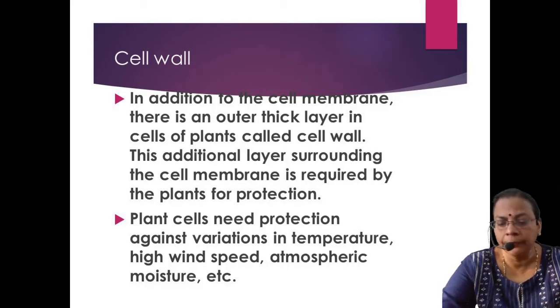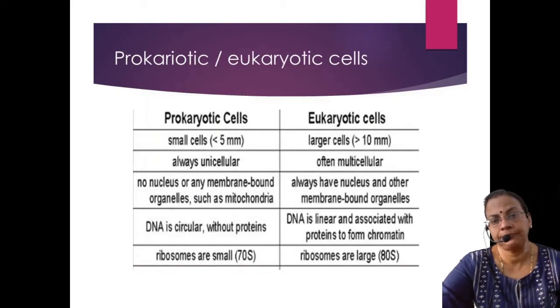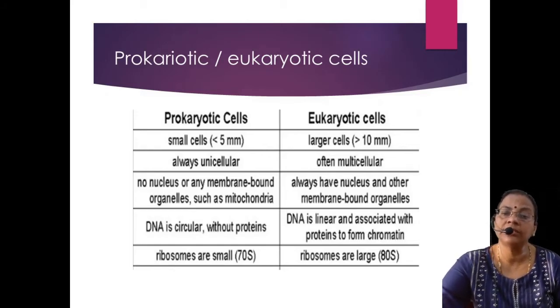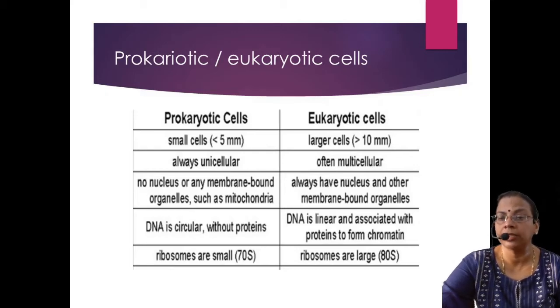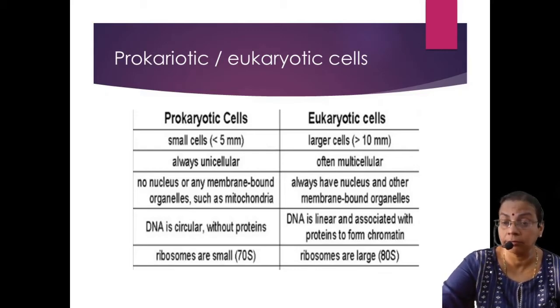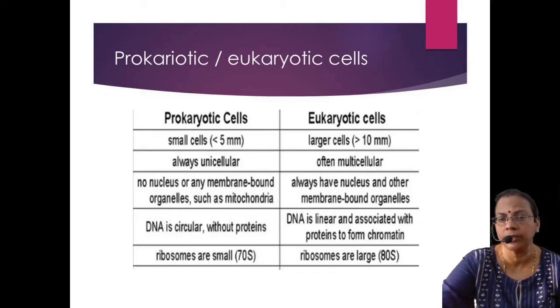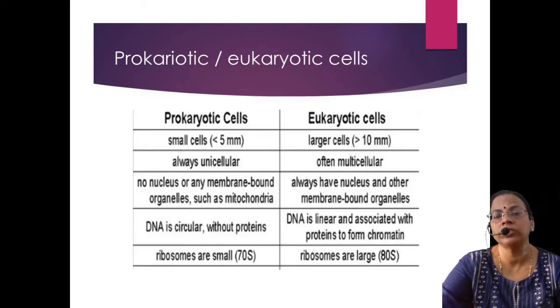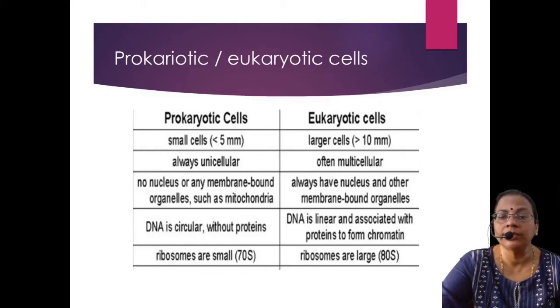Then we will move on to the types of cells. If the cell has a definite nucleus, then that type of cell is called a eukaryotic cell, with a true nucleus. Eukaryote: karyo means nucleus, eu means true. If the cell has a definite nucleus inside the cytoplasm, it is called a eukaryotic cell. That means when we observe the cell through the microscope, a darkened body is seen in the cytoplasm, and that is a eukaryotic cell.